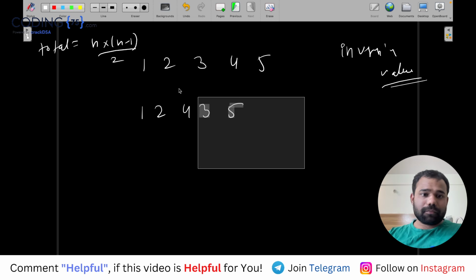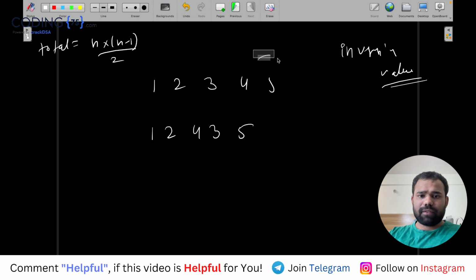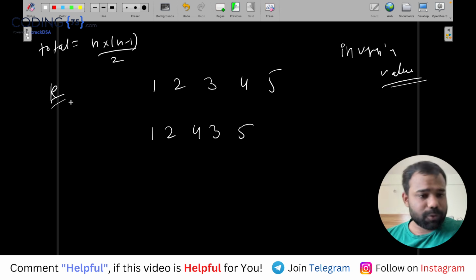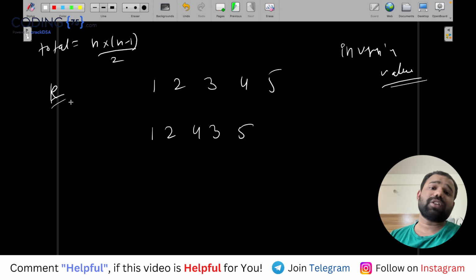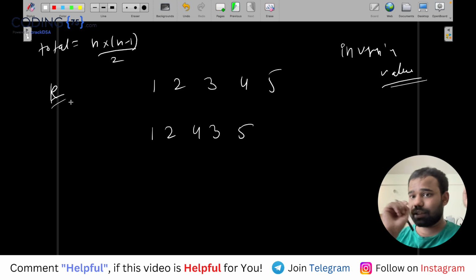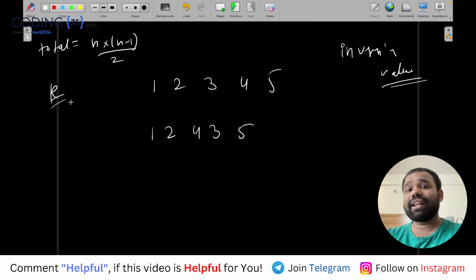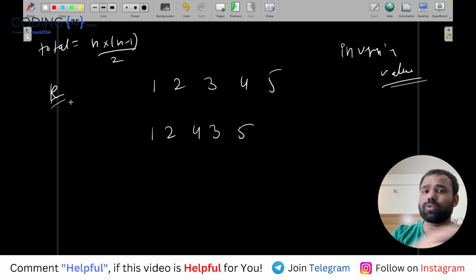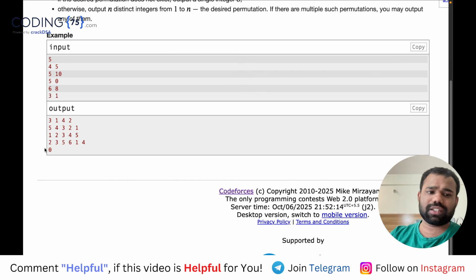Now what we need to do is, we have a value k and they are asking you to create a permutation. You have to create a permutation such that the total number of subarrays which have inversions is exactly equal to k. Such subarrays where there is an inversion should be exactly k, and if there are no such subarrays, the answer will be 0 or -1, I think. Yes, the answer will be 0.